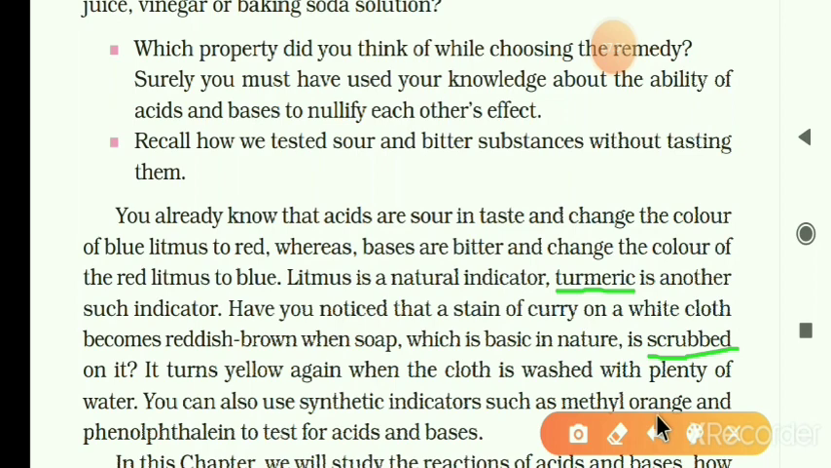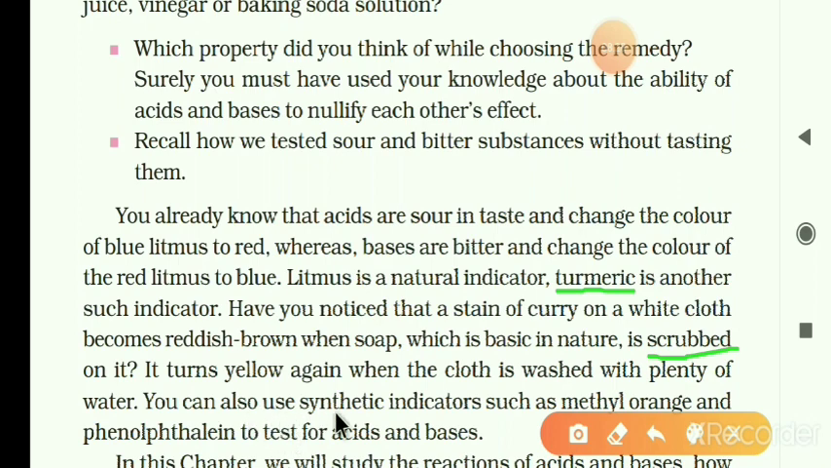In acidic medium, turmeric shows yellow color. In the basic medium, it shows reddish brown color. So soap contains base. If the cloth is washed properly with plenty of water, it turns yellow again. In this way, you can identify with turmeric solution whether it is an acid or a base.